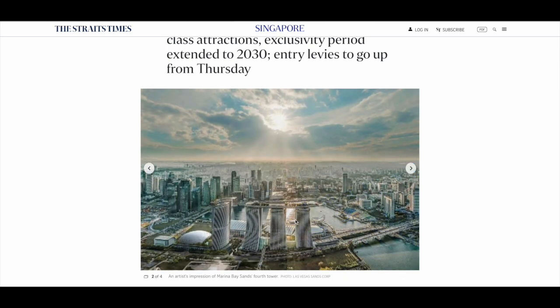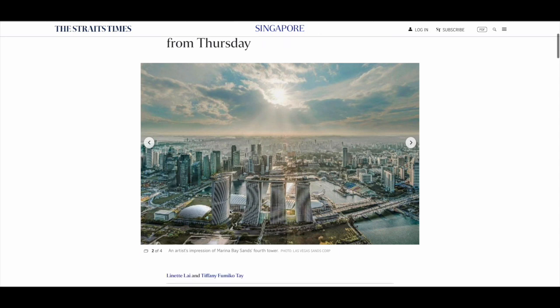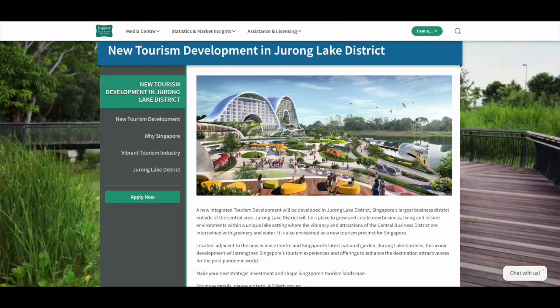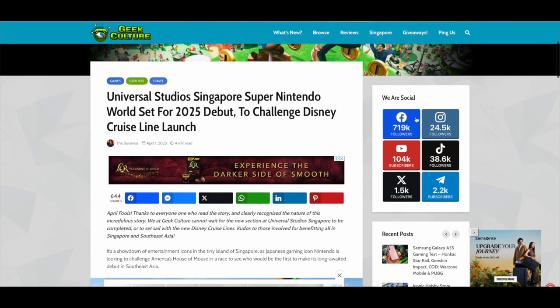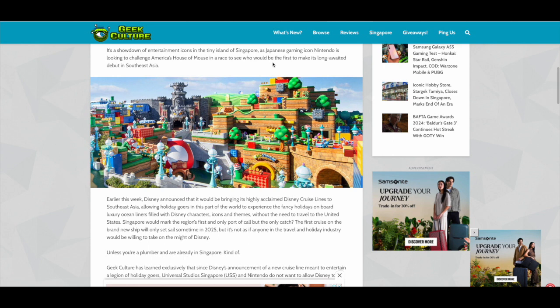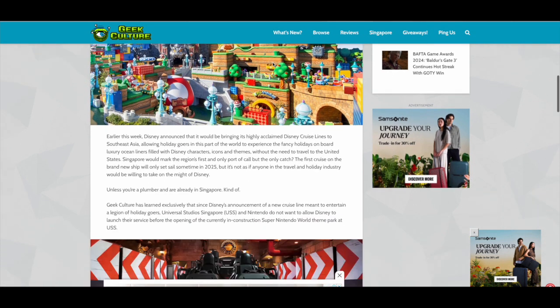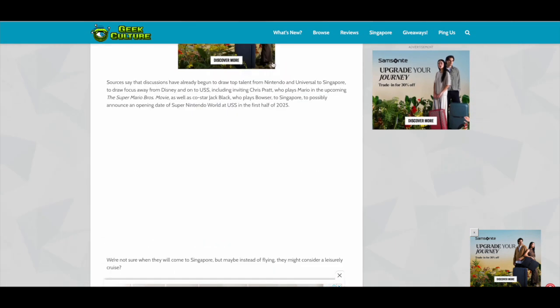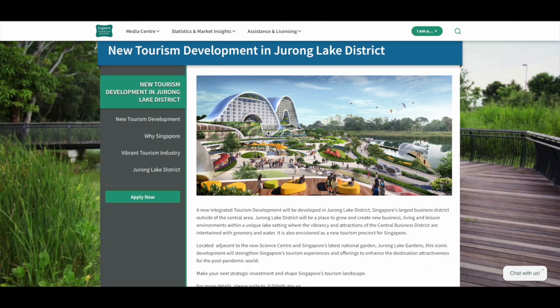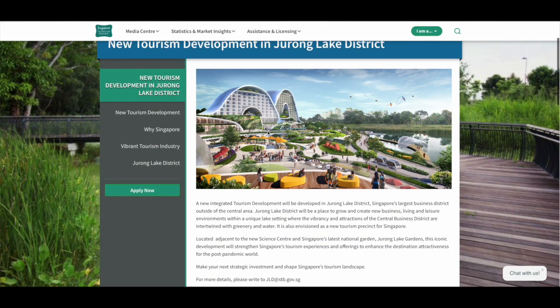In recent news, before COVID and it's rejuvenated again, it was announced that our integrated resorts, Marina Bay Sands and Sentosa, are going to expand. Marina Bay Sands, being very popular because of the rooftop bar and the rooftop swimming pool, is going to build a fourth tower. And then at Sentosa, Universal Studios Singapore, USS, they're going to add in a Nintendo World. And of course, there's news of Singapore developing more tourism attractions.